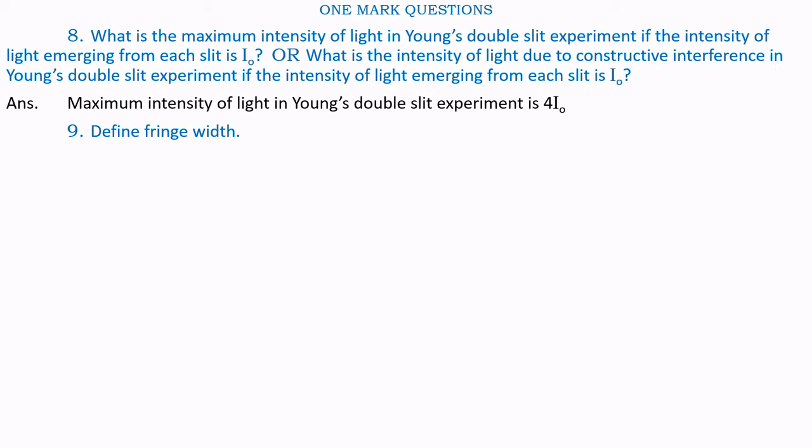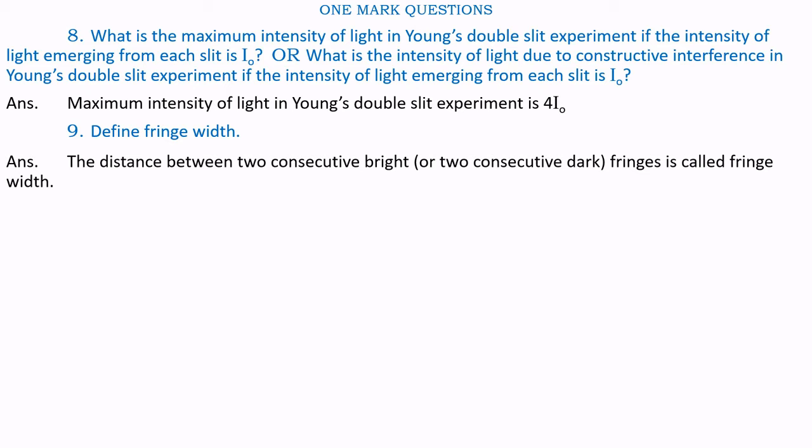Question number 9. Define fringe width. Answer. The distance between two consecutive bright or two consecutive dark fringes is called the fringe width. So fringe width can be the distance between two consecutive bright or two consecutive dark fringes.